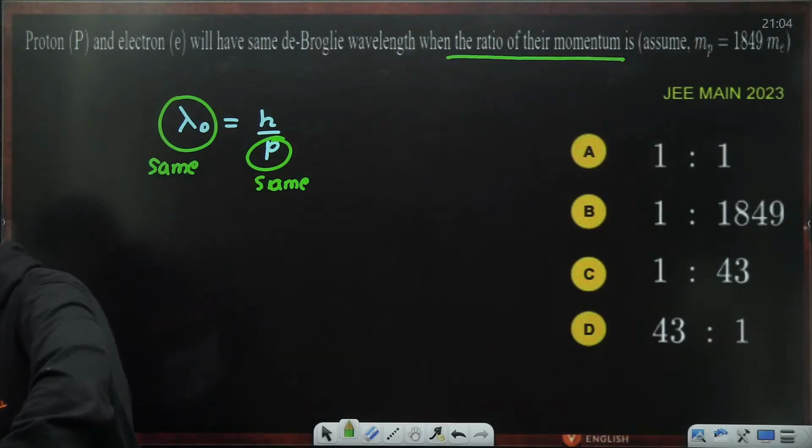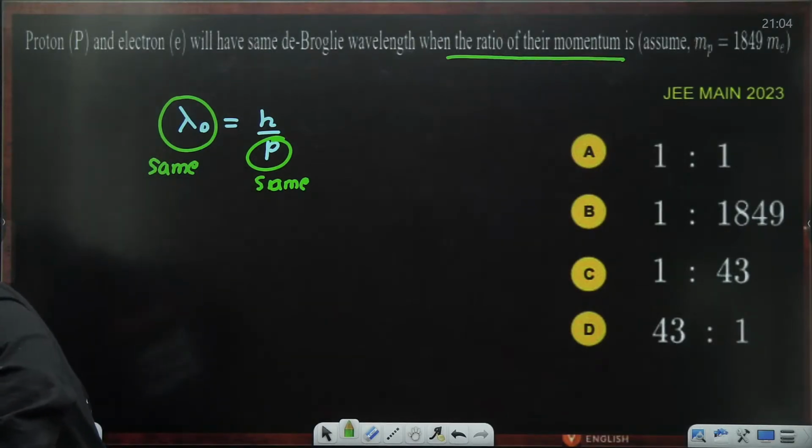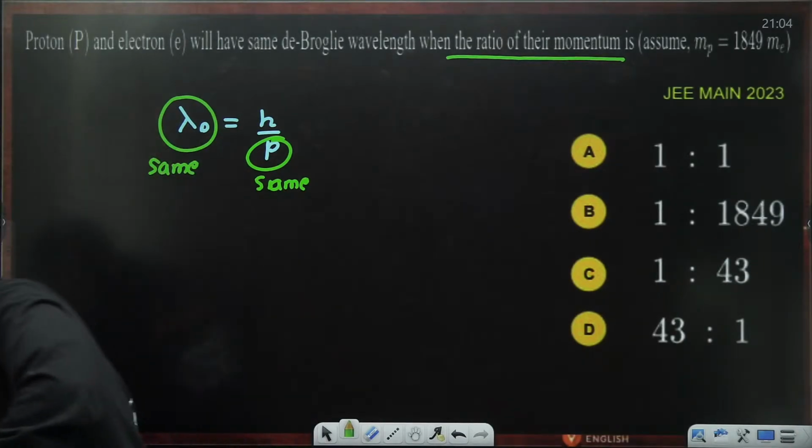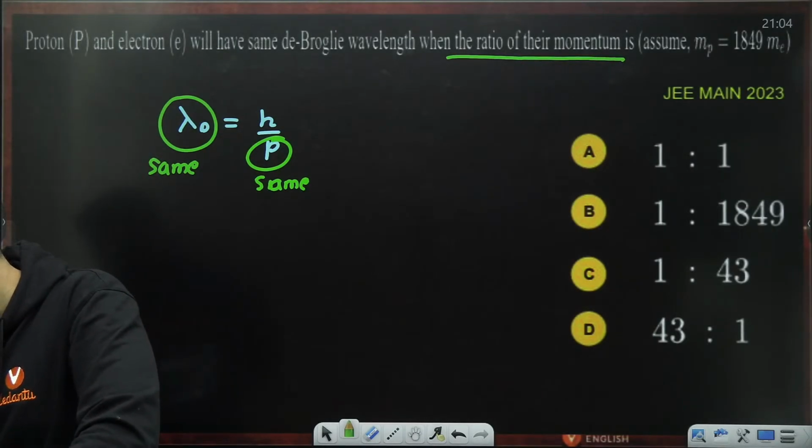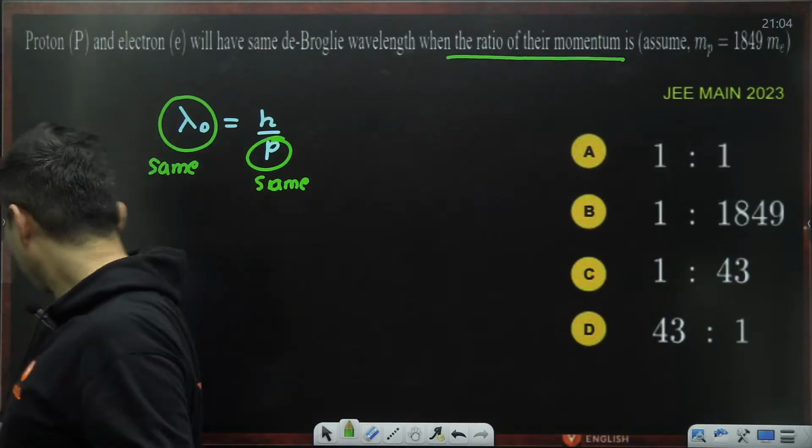How many of you said A? Very good. Awesome. Will you help us with preparation for boards? Yes, definitely. When the board exams come near, then we will help you. Not now, because right now JEE Mains is our priority number 1.